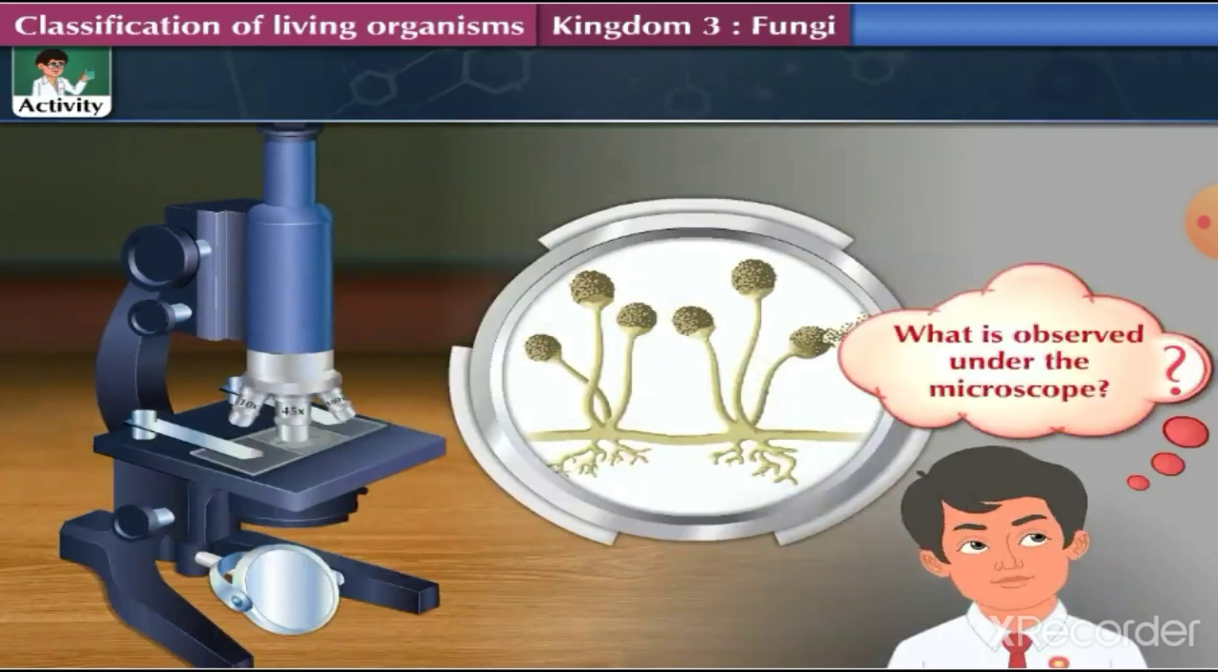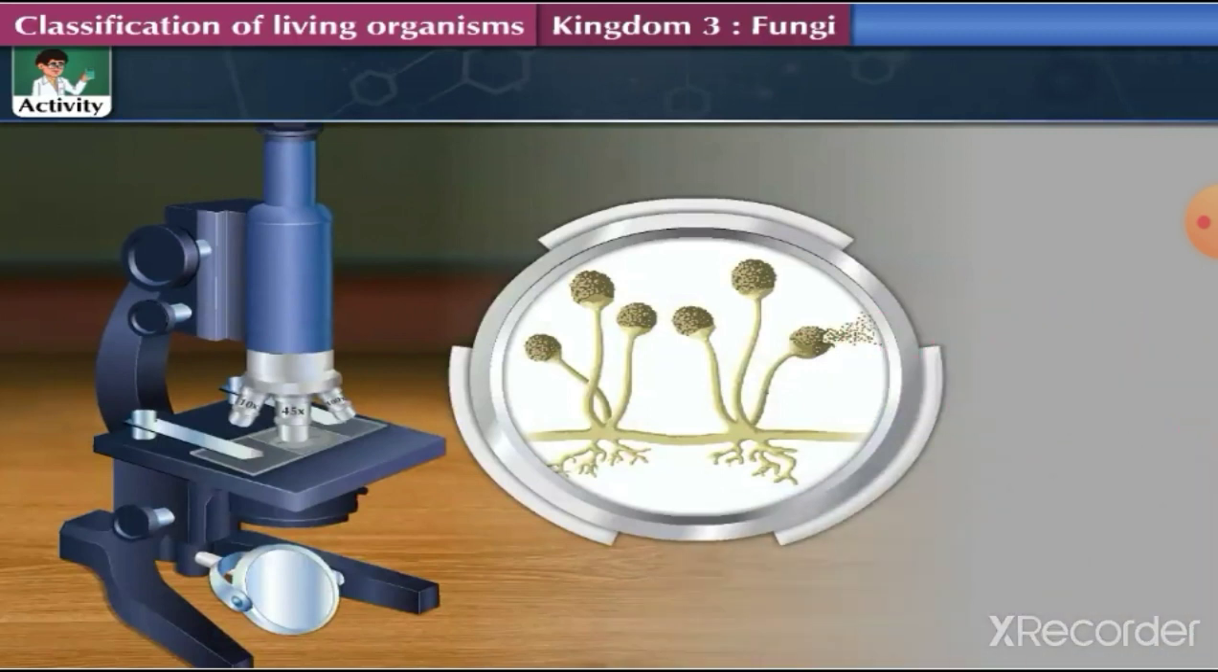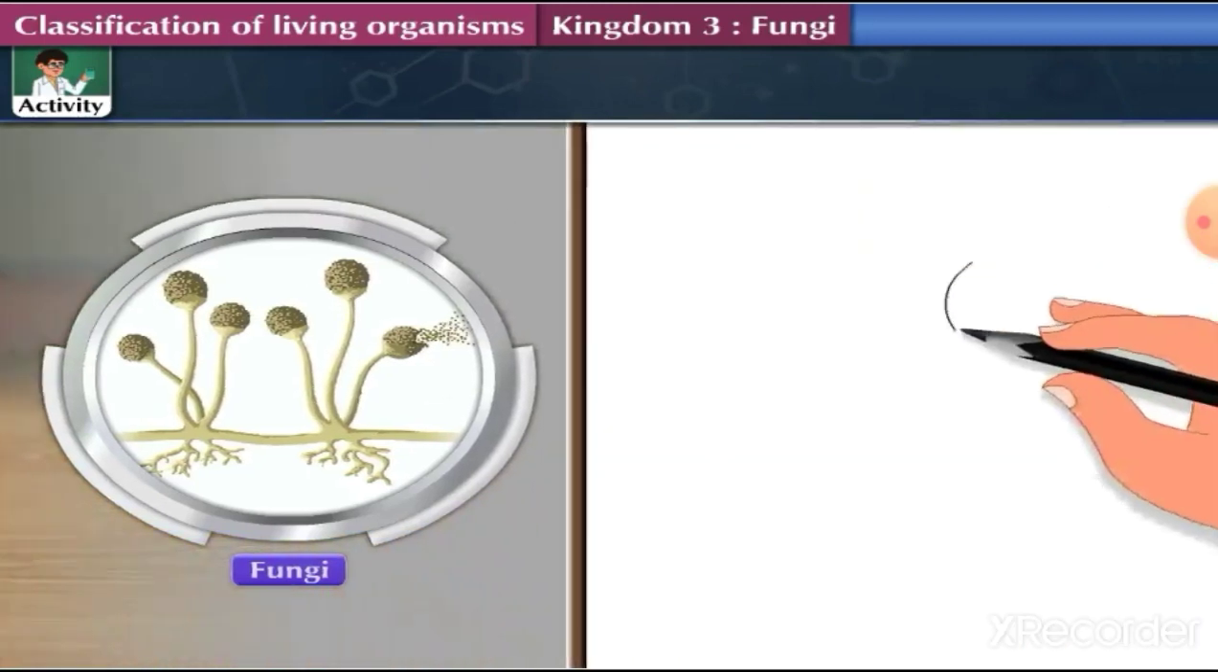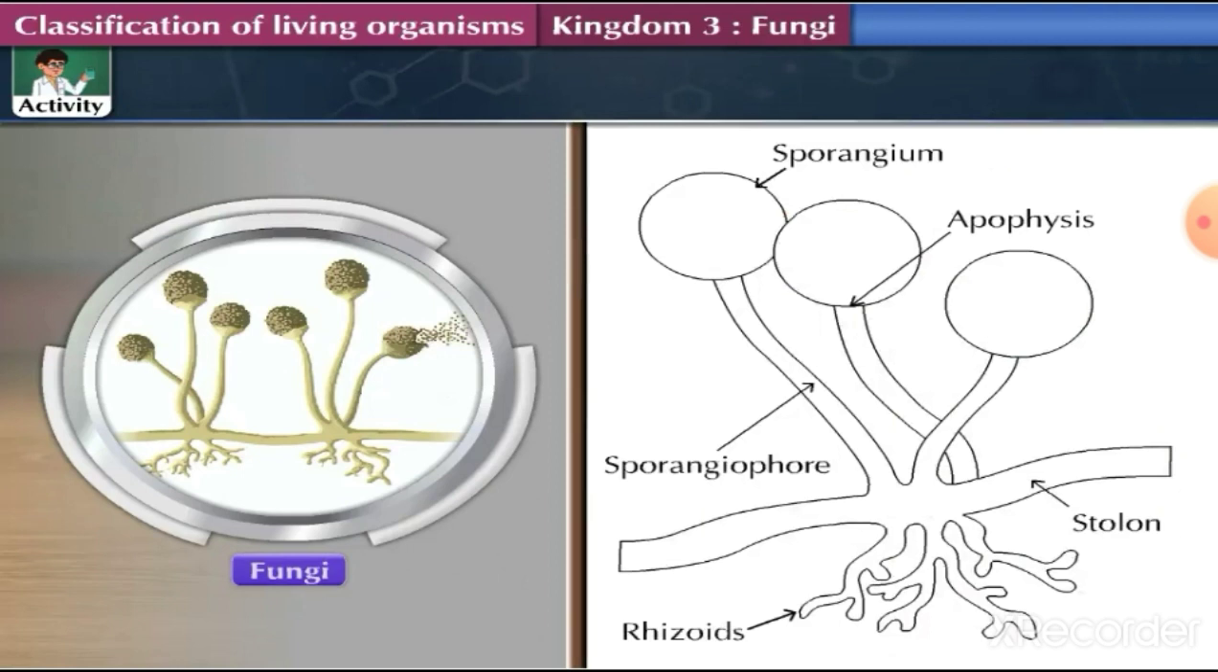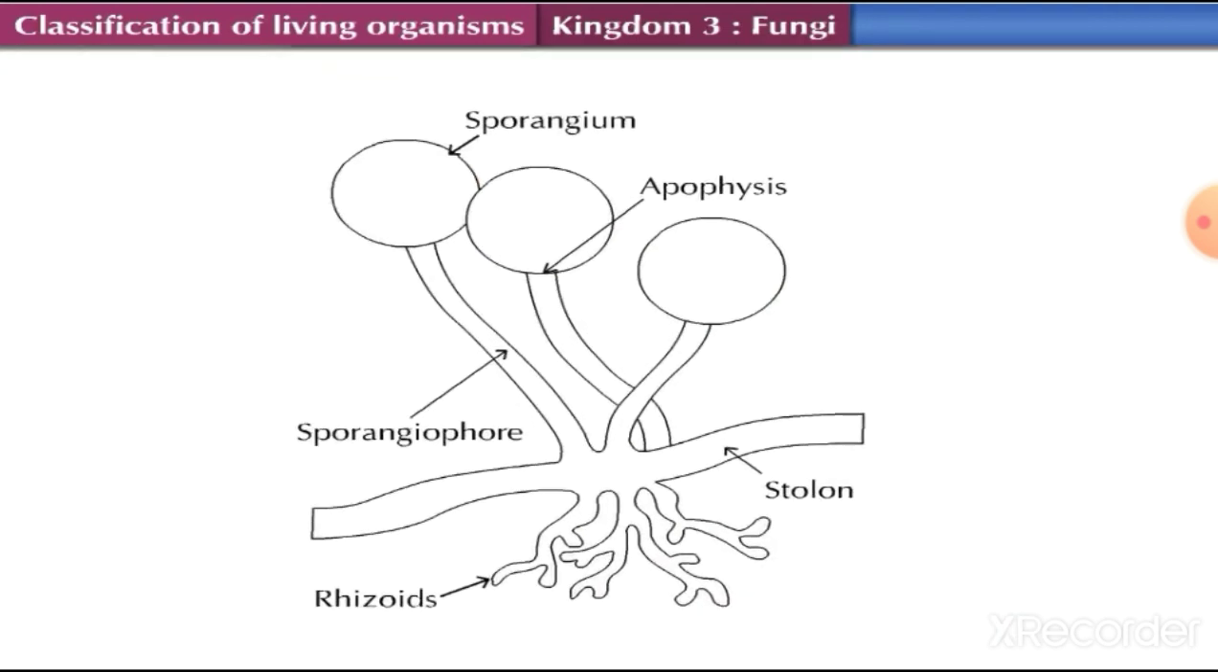What is observed under the microscope? We see thin, colorless, branched, thread-like filaments with black-colored rounded structures under the microscope. Come, let us draw and label each part of the fungi. After this small activity, let us discuss few general characteristics of this kingdom.